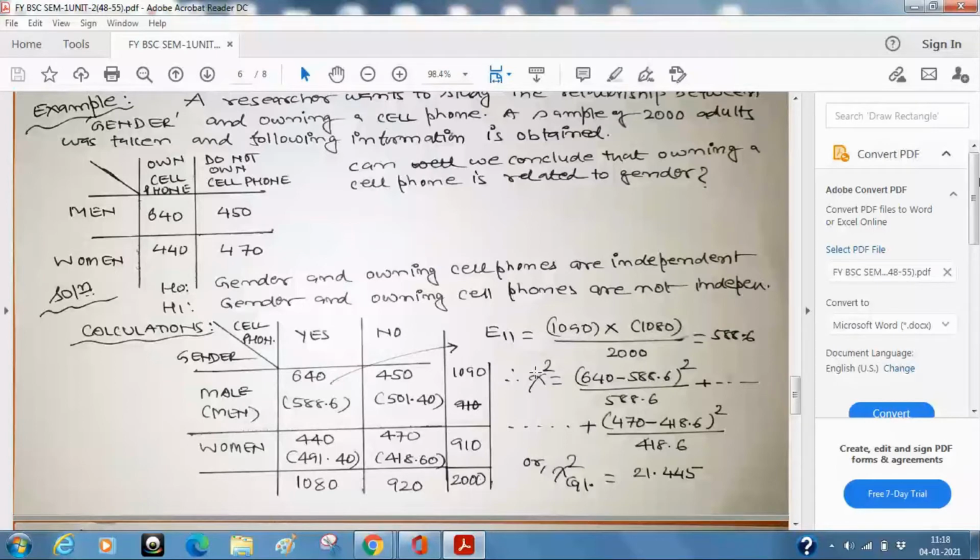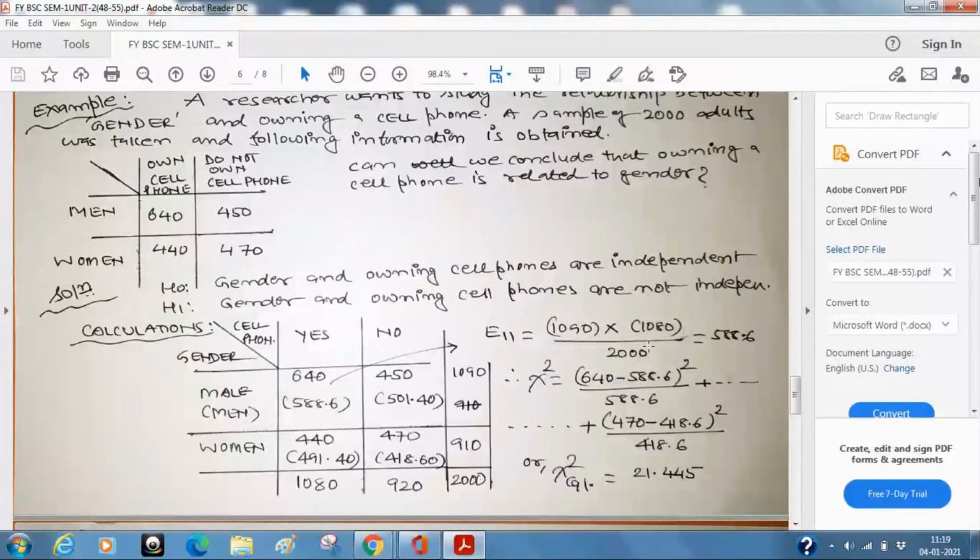If you have a calculator, or maybe you are attending this lecture on phone and cannot go to the mobile calculator, okay, you can tell me what to multiply. The divisor is always fixed. How am I going to get E12? What should I multiply? So first row and second column. Everything is there. Now you tell me the number.